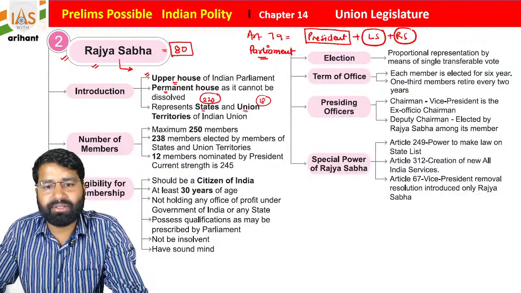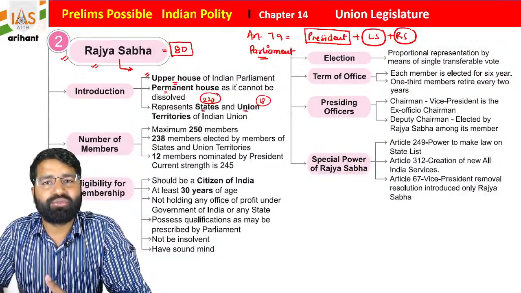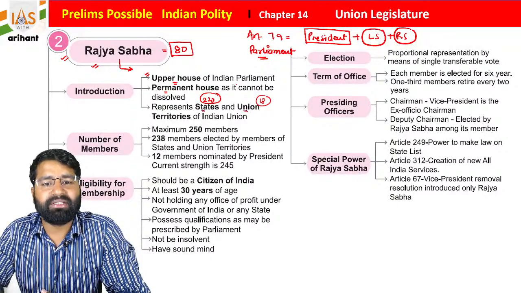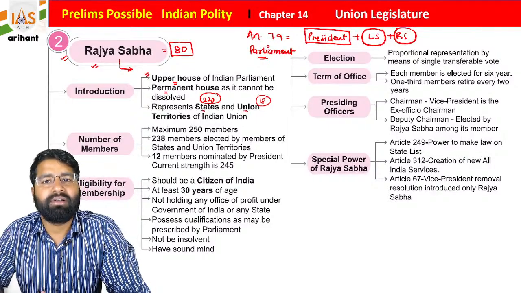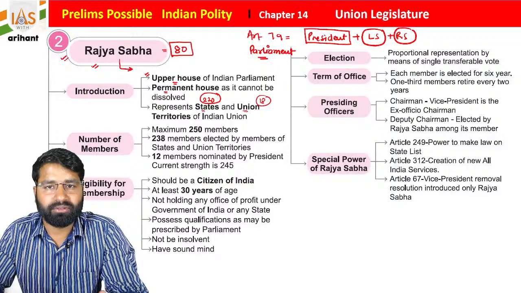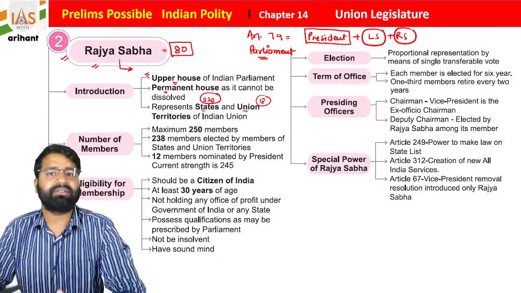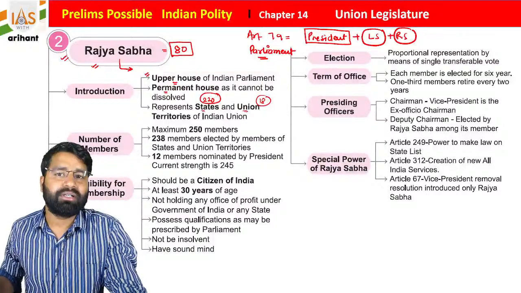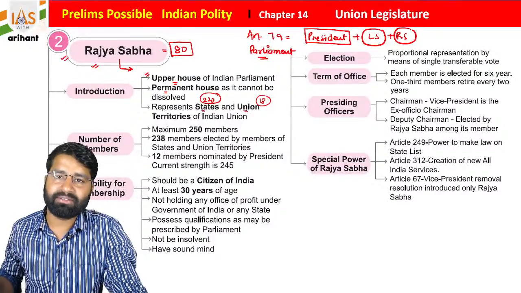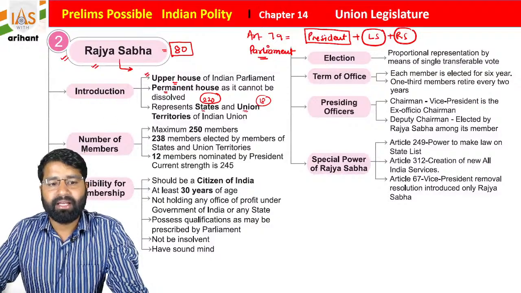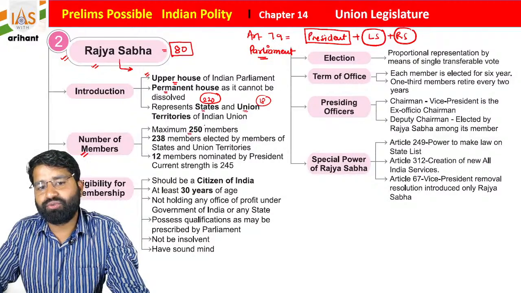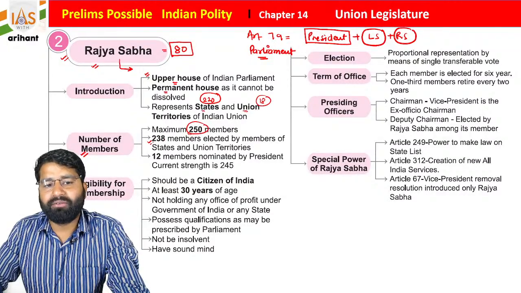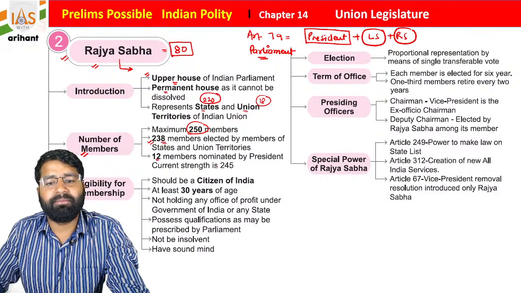Okay, so this is also very important to understand, and this question was previously asked: is Rajya Sabha represented only by states or union territories or both? So we all know the Rajya Sabha has membership from both types of state arrangement. One is states and the other is union territories. If we talk about the number of seats, the maximum number can be 250, but out of 250, 238 are going to be elected and 12 are going to be nominated by the President of India.